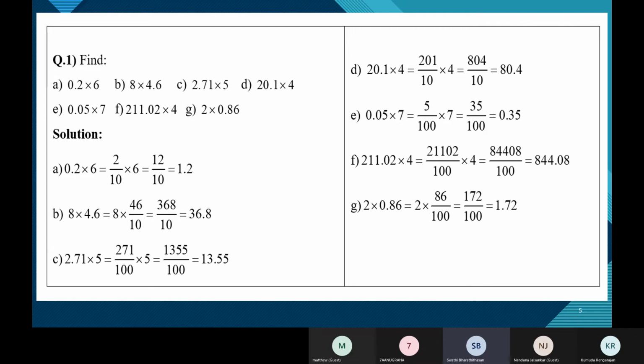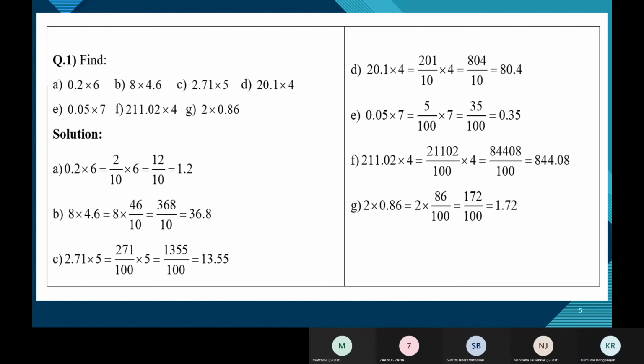Since there is only 1 zero in 10, we have to move 1 place from the right, so we'll get 80.4. Okay, since the denominator has 1 zero, there should be only 1 decimal place in the answer, so it will be 80.4. Very good, Swati. Yes, others?